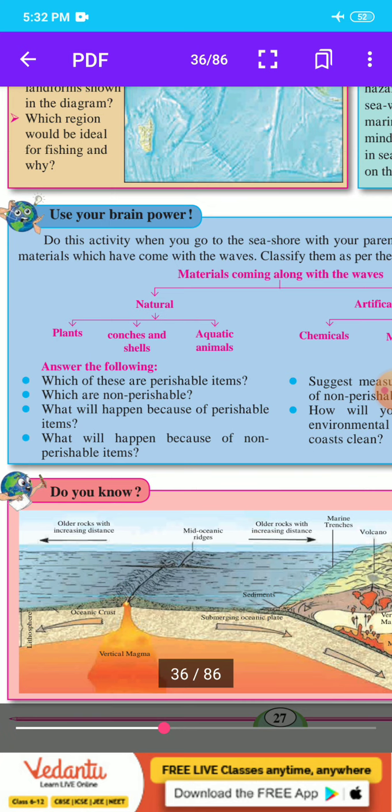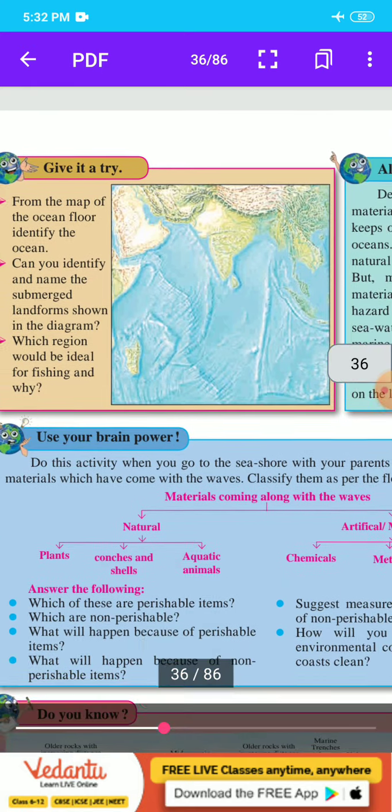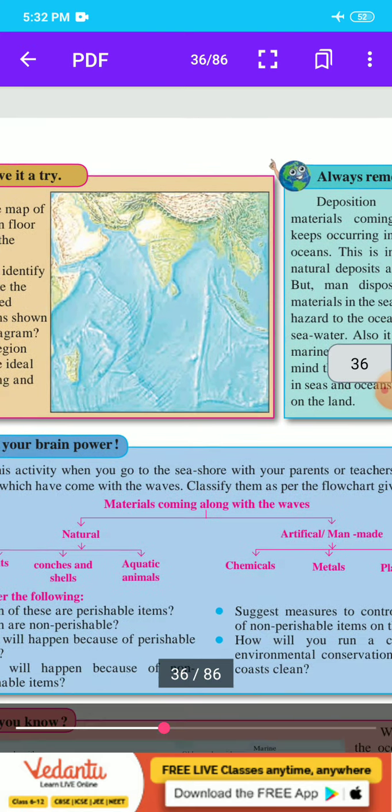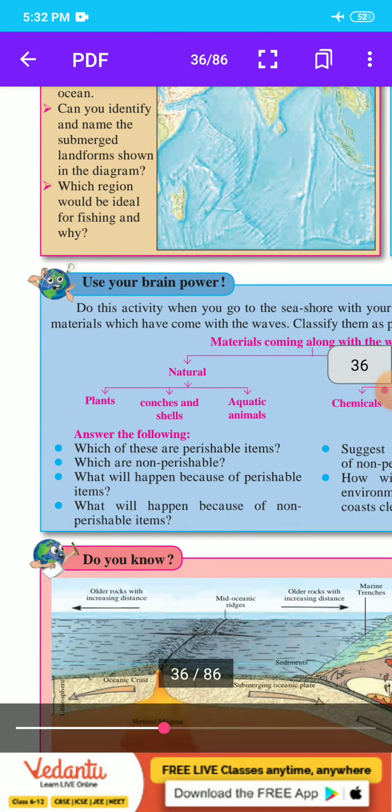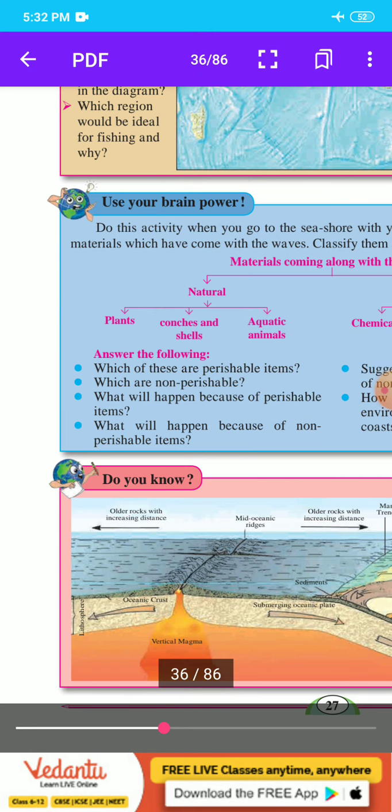Then the next point is always remember. This point is also reduced. Give it a try. Next point is, use your brain power. The last point is, do you know? These points are reduced on page number 27 in our syllabus for this year.